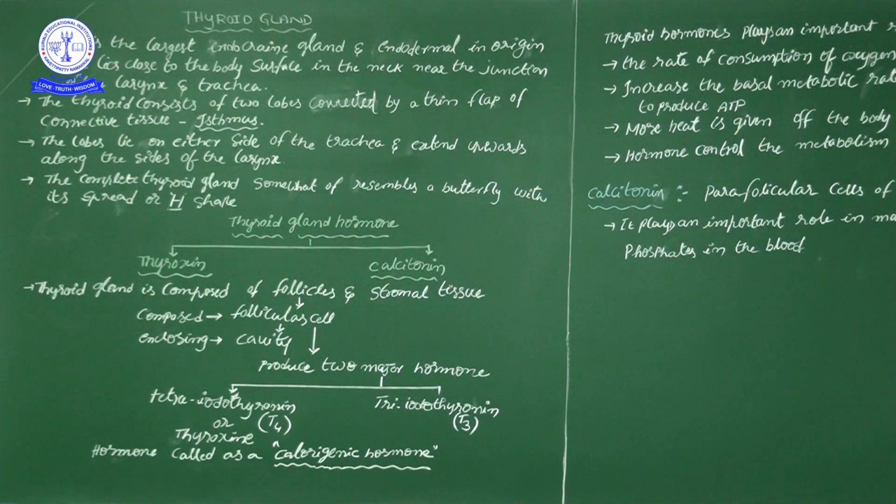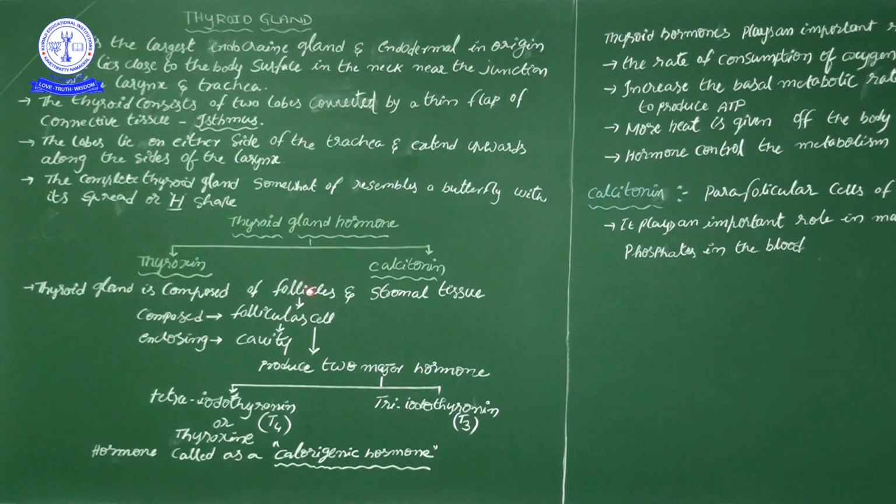Melatonin we discussed in the last class. Melatonin is produced from which gland? Pars intermedia, correct? Then see here, these are the thyroid gland's two hormones, thyroxine and calcitonin. Before that, the thyroid gland is composed of two types of tissues: follicular tissue and stromal tissue.